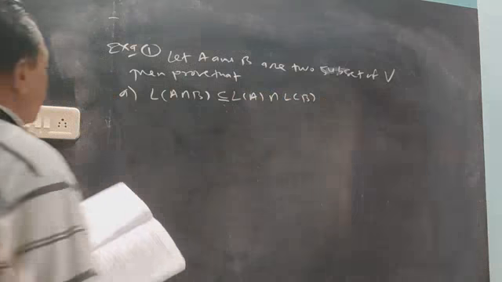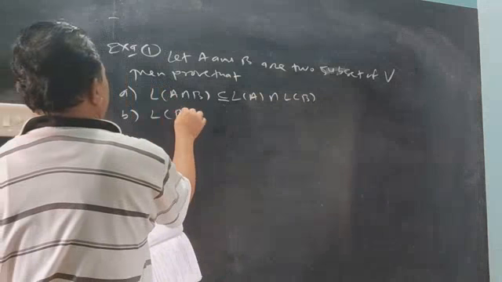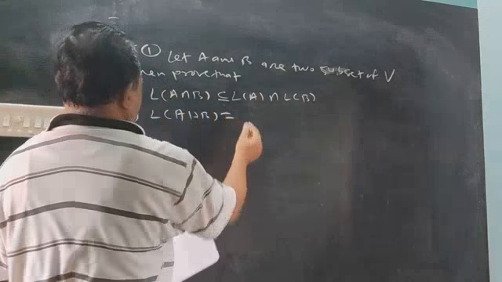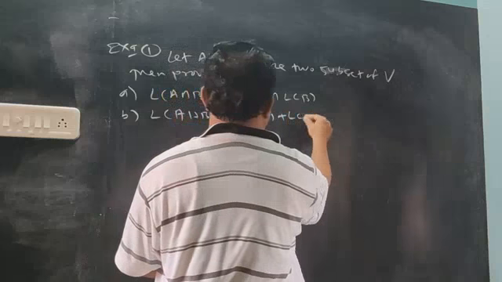Second point, about the union: L of A union B is equal to L of A plus L of B.